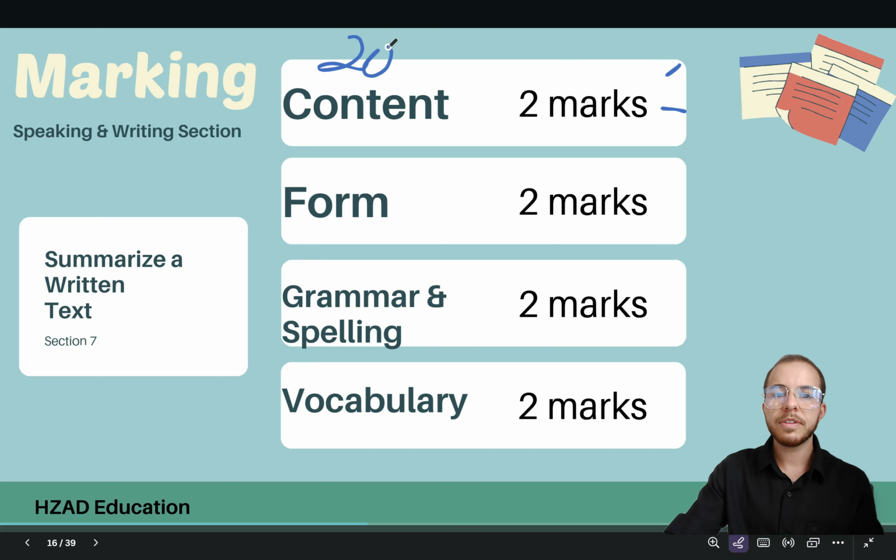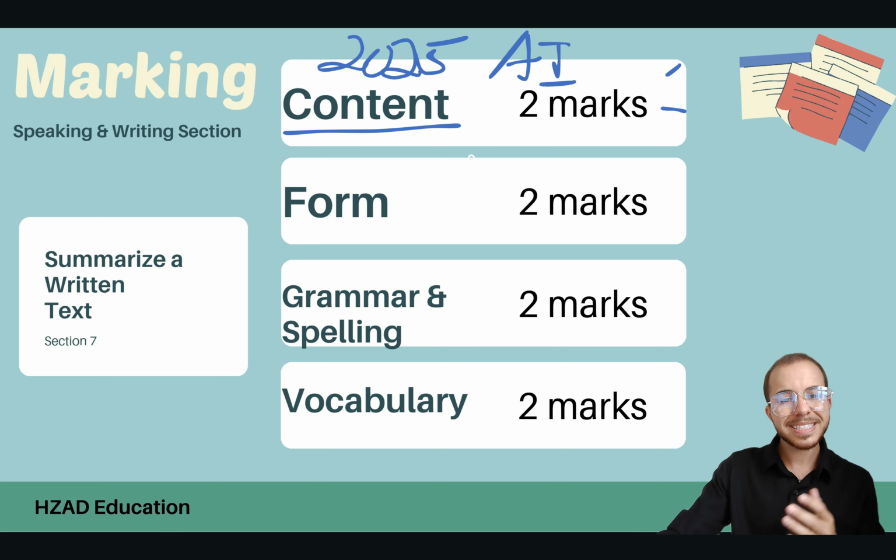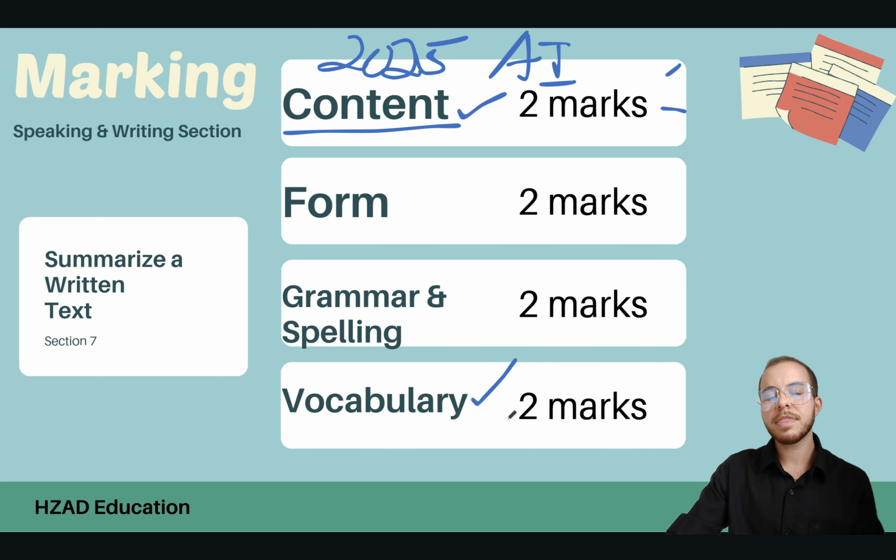Now remember, in 2025, they are using AI algorithms to assess your mark, which means we need to hit the things that an AI algorithm can notice and not necessarily a human. For example, when it comes to content, AI algorithms are more likely to find key vocabulary words, synonyms from the prompt. So we really need to master that. Same with grammar and vocabulary. The computer is much better at finding the vocabulary that is topic specific. So as an exam test taker, you need to work a little bit harder.